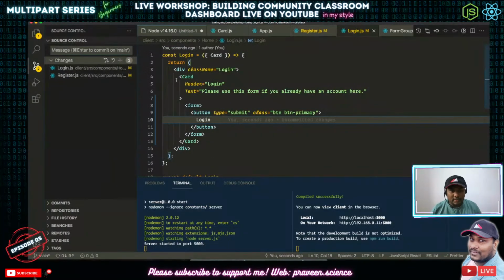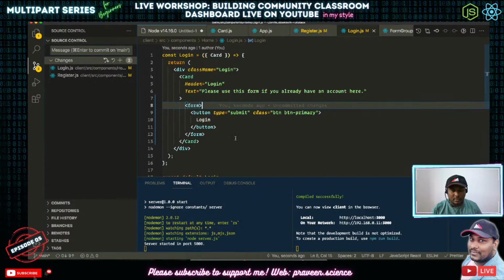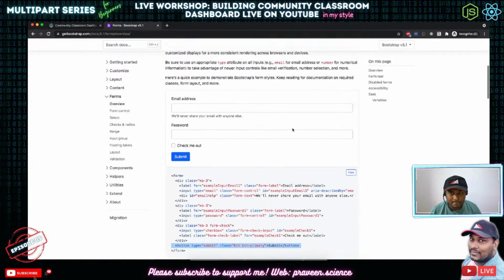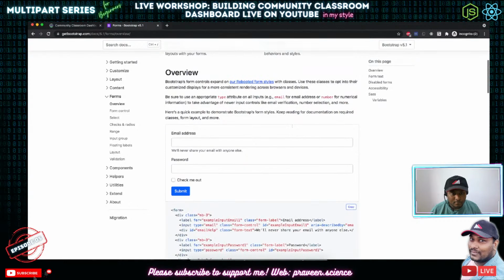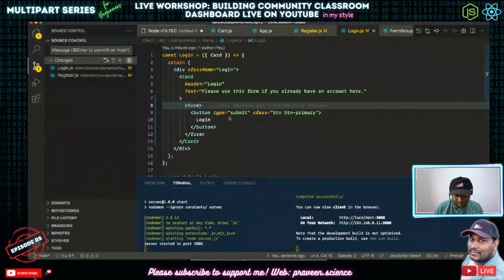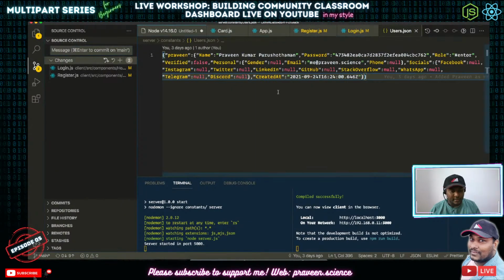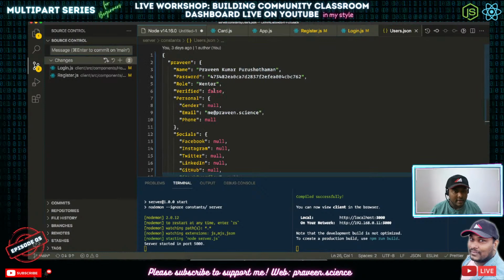Right, let's start with something simple. Again, I was asking you all about what all the different components that we will be using for login and register, right? So now I'm just thinking of something. Okay, let's go with this. Our backend users.json. So if I try to save this once, we'll be having name, password, role.